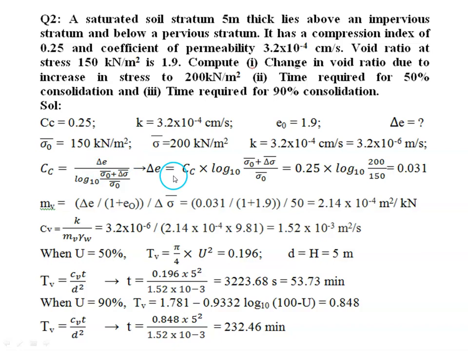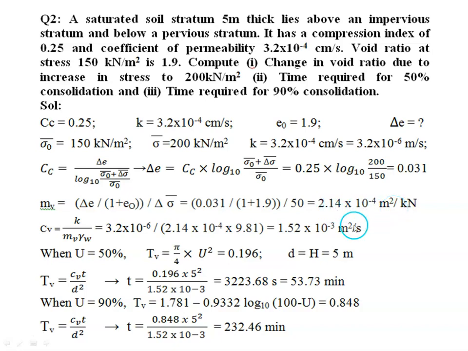So delta e equals Cc into log to the base 10 of (sigma naught dash plus delta sigma dash) divided by sigma naught dash. Cc value is given, which is 0.25, log to the base 10. This sigma naught dash plus delta sigma dash is nothing but final stress, that is 200, divided by initial stress, which is 150. So from this we can calculate the change in void ratio, that is 0.031. Then coefficient of volume change, which is equal to delta e by 1 plus e naught divided by delta sigma dash. So using this equation we can calculate the coefficient of volume change.